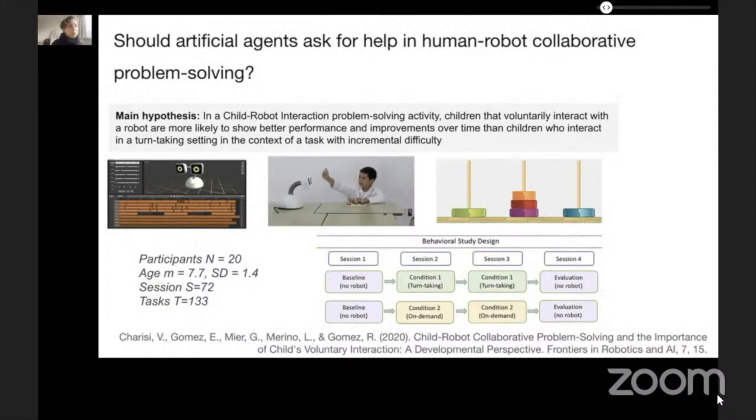Their main hypothesis is that in child-robot interaction problem solving, children that voluntarily interact with the robot are more likely to show better performance and improvements over time than children that interact in a turn-taken setting.